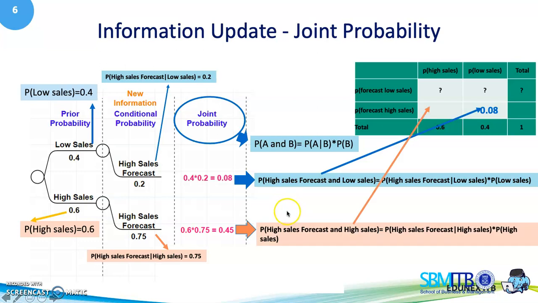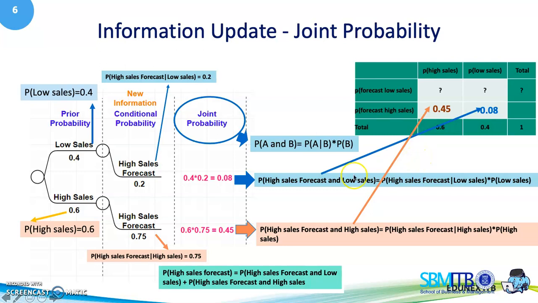The same applies to the probability of high sales forecast and high sales, which is equal to the probability of high sales forecast given high sales, 0.75, multiplied by the probability of high sales, 0.6. Then we got 0.45.